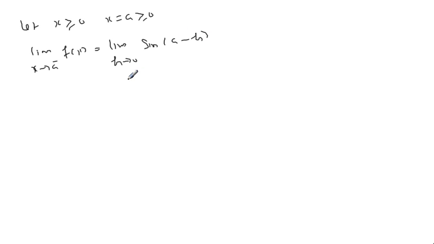This is positive, this is a very small negative. On expansion, a similar result will come: limit h approaches 0 of sin a cos h minus cos a sin h. What is the limit? Sin a.